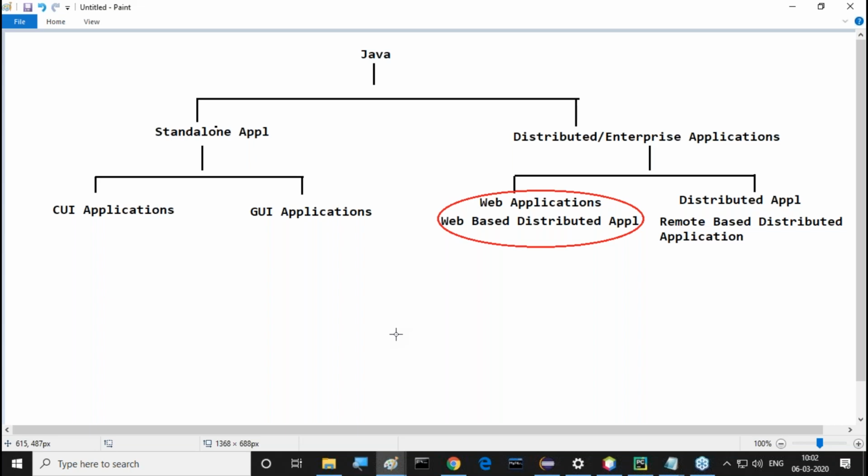This type of application is called a standalone application. Are all of you following or not? This type of application is called standalone applications. Yes, all of you are getting clarity, no?